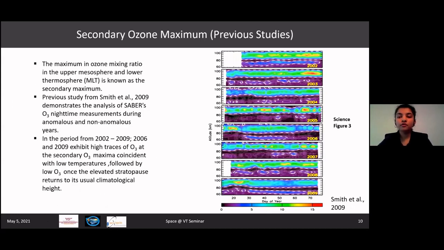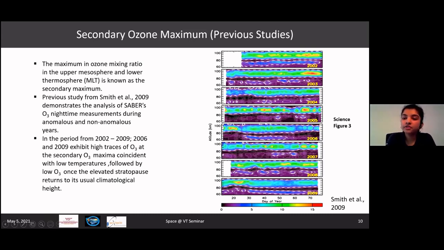Before I move on to our ozone analysis from SOFI, I want to take a second to talk about the secondary ozone maximum and what it is. The maximum in ozone concentration that is found in the MLT region is known as a secondary ozone maximum. This is an analysis from Dr. Smith's paper from 2009. These are nighttime measurements. SOFI works on daytime measurements, but this is just to explain what the secondary ozone maximum is.